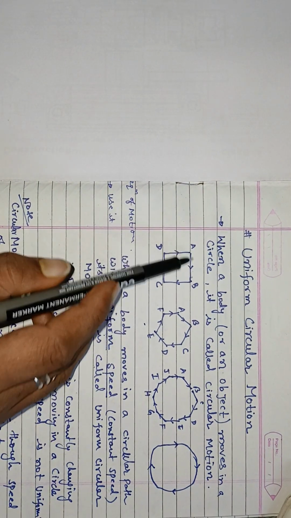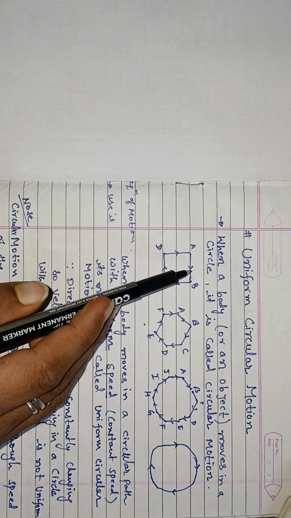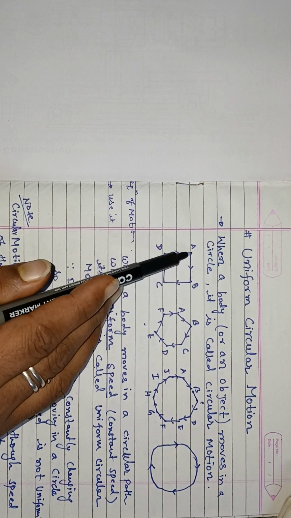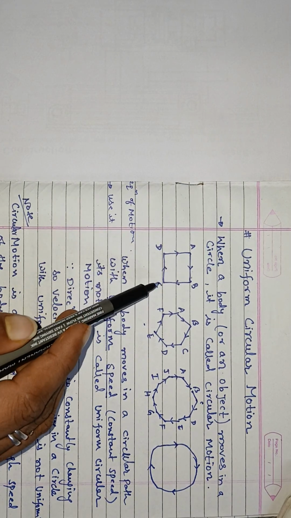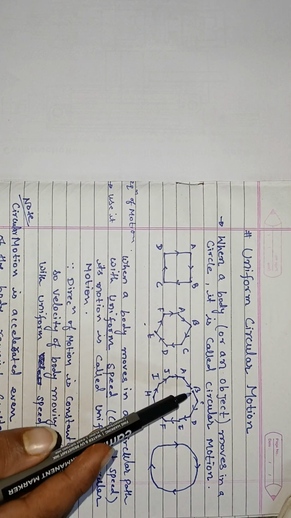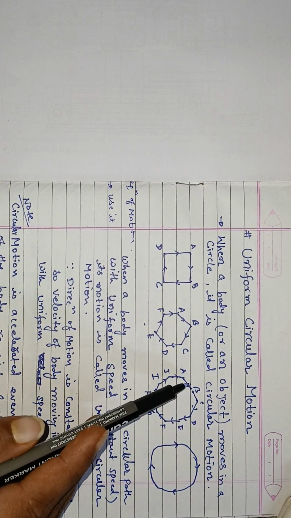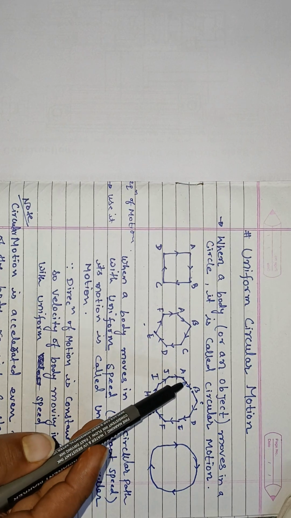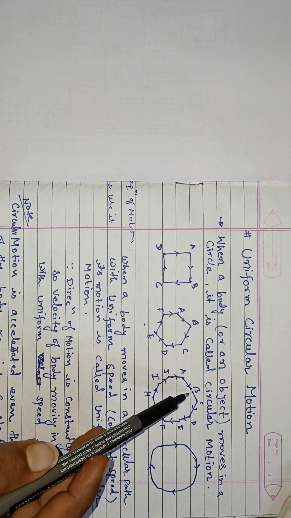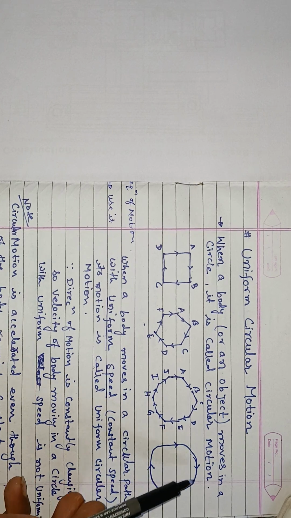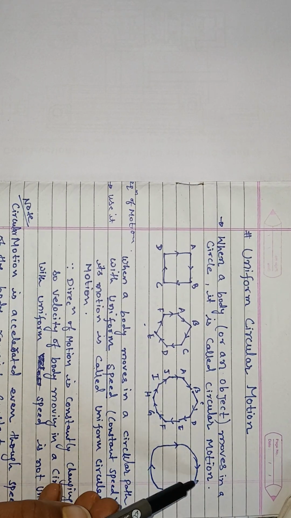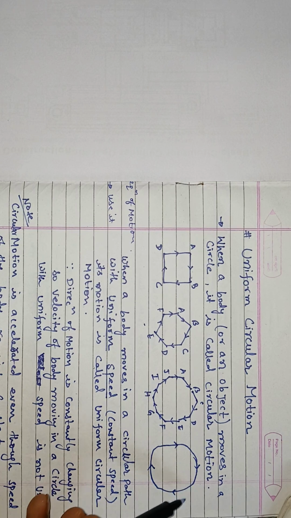Here in a square path the direction changes from AB to BC. In this case, direction changes will happen at every point. So when we increase the number of points, it finally becomes circular. So in a circle, the direction changes at every point.